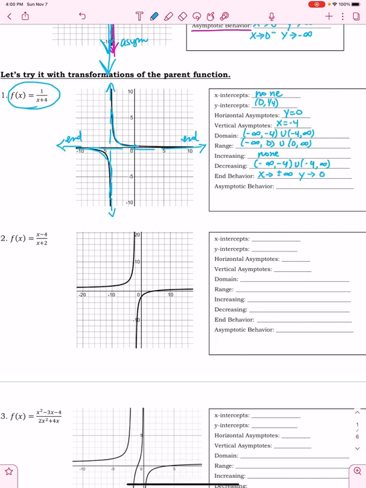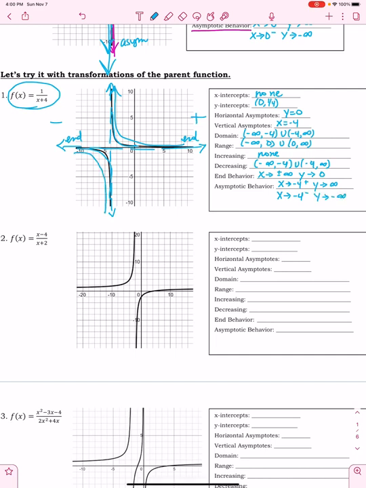And for asymptotic behavior, the x is approaching -4 from the positive direction. That's happening right here because this is positive, this is negative. And y is approaching positive infinity. As x approaches -4 from the negative direction, y approaches negative infinity. Okay, so let's do another one.